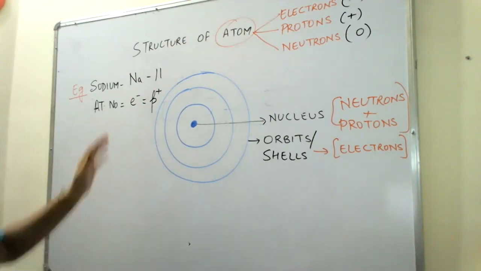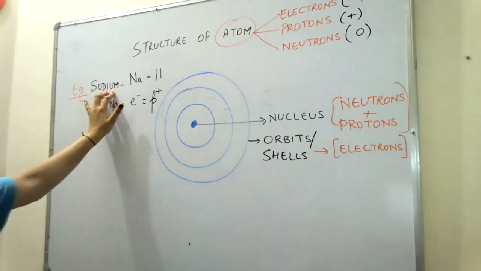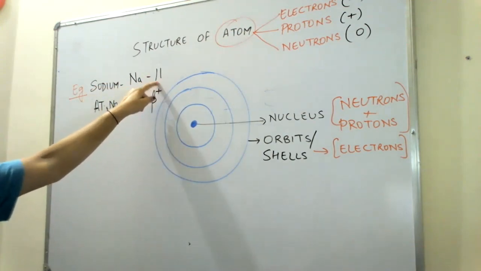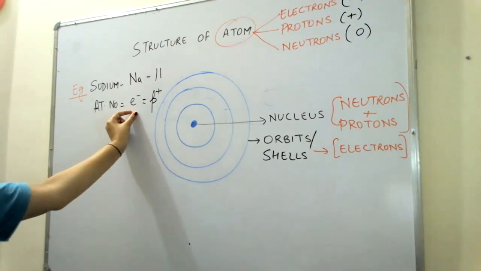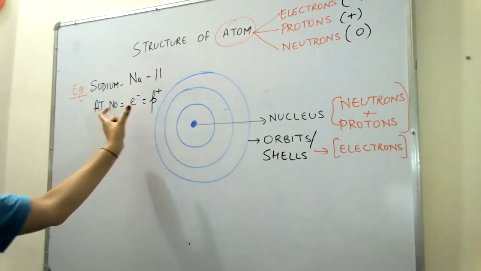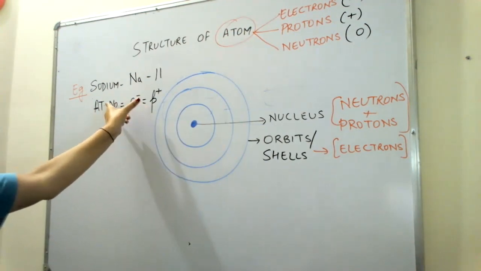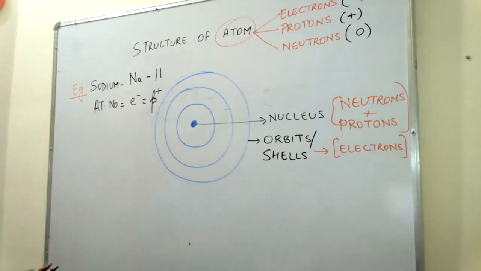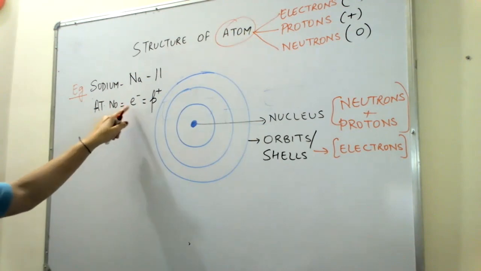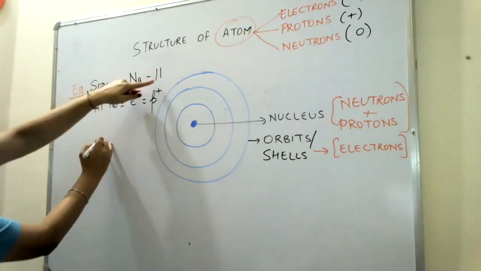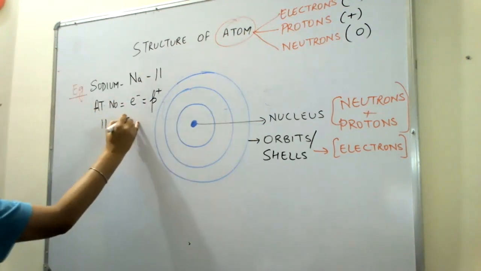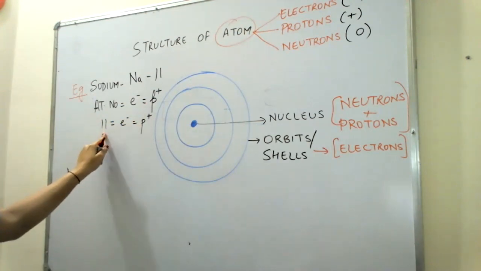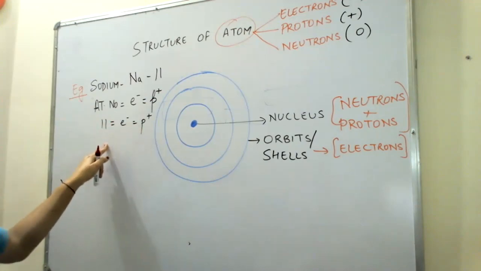Correct. I repeat. The first thing is, whatever example we are considering, its symbol followed by its atomic number. Now I know atomic number is equal to number of electrons is equal to number of protons. The purpose of writing this is because I want to know in sodium how many electrons and how many protons are there. Correct. Now, if atomic number is 11, that means number of electrons is also 11 and number of protons is also 11.